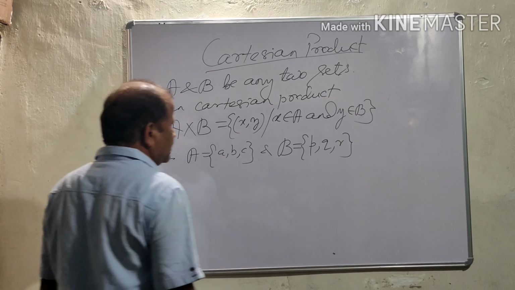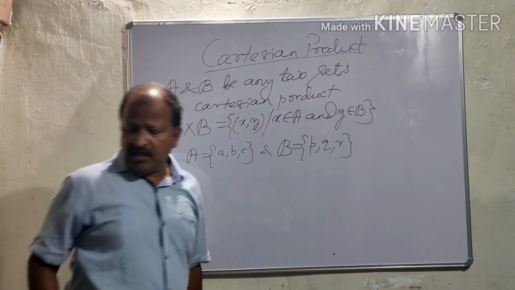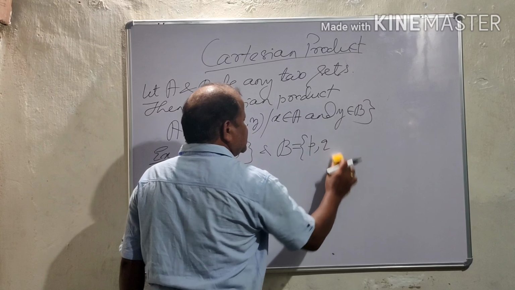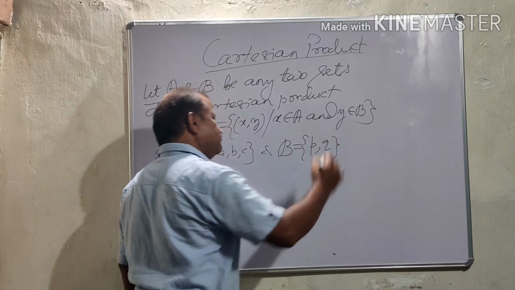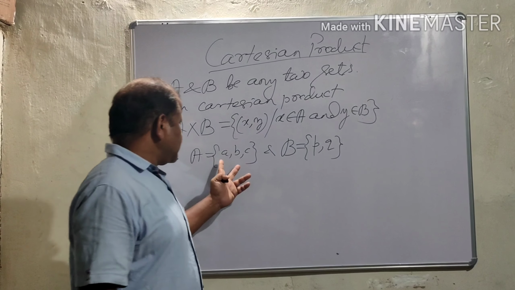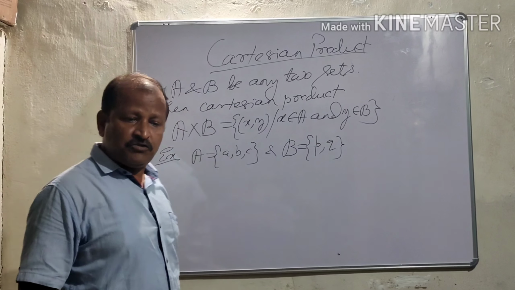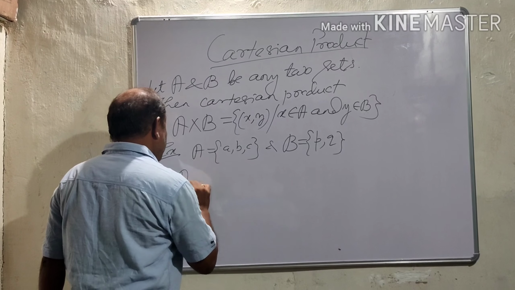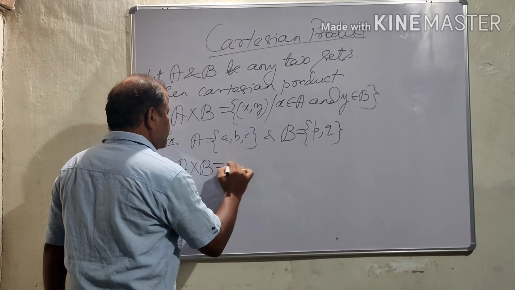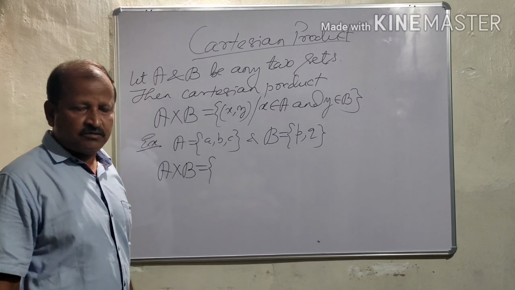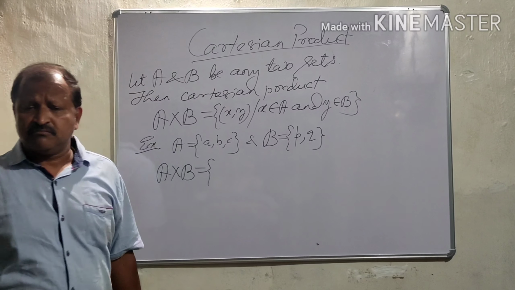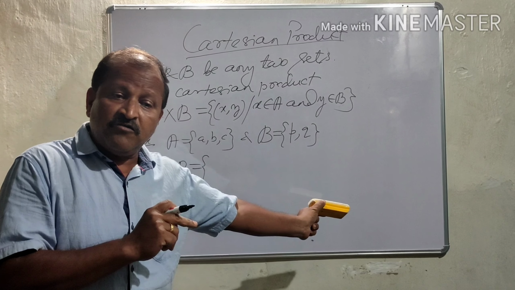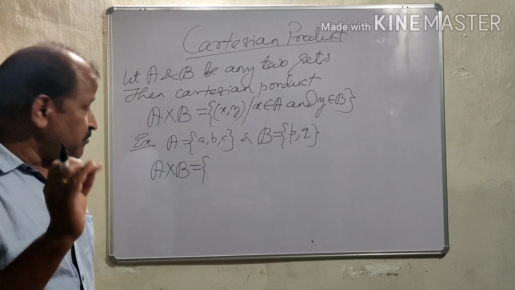Then not necessarily the elements have the same number of elements. It is not essential. Suppose we take P, Q. A has 3 elements, B has 2 elements. We will find A Cartesian product B. A Cartesian product B will be what? The set of ordered pairs (x, y) such that x is an element of A, y is an element of B. All possible ordered pairs.